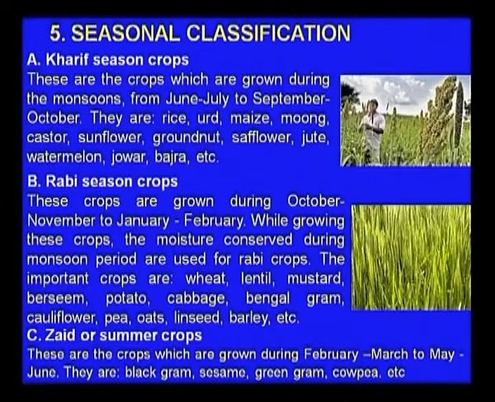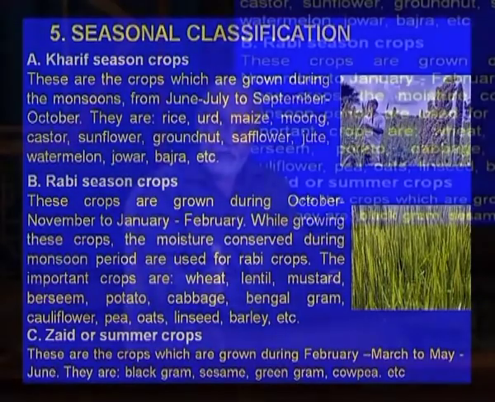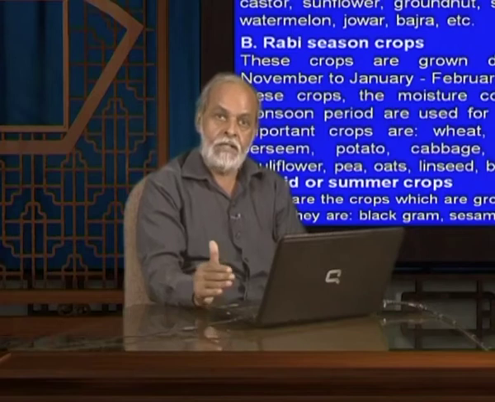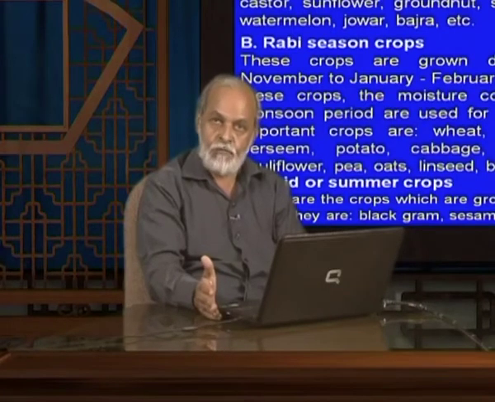Then third is the Zaid crop. This is also known as the summer crops. As we mentioned, June, July to October is the Kharif crop. From November to February, it is the winter crops, but from February to June, some crops can be grown under the conserved moisture or maybe with the help of irrigation.